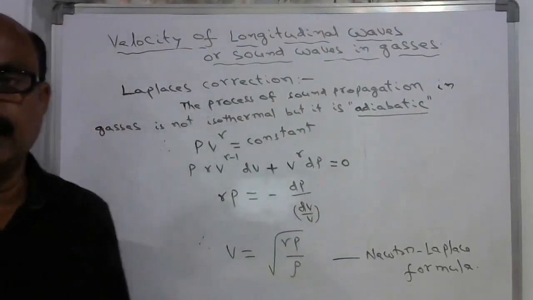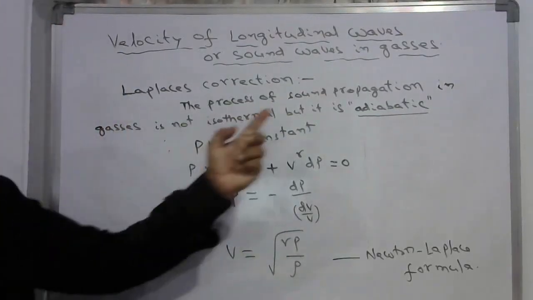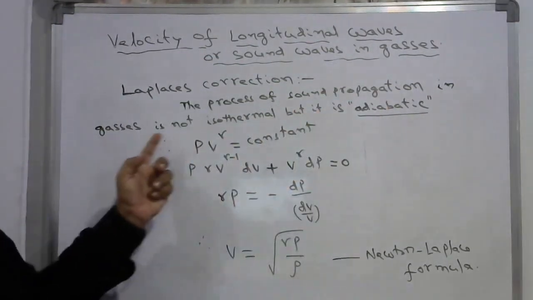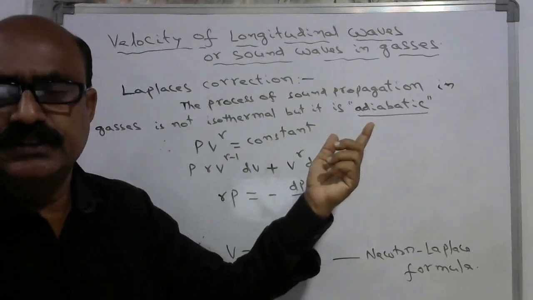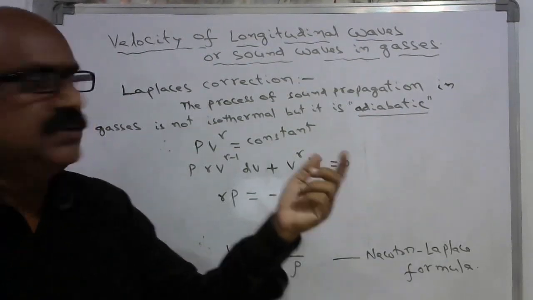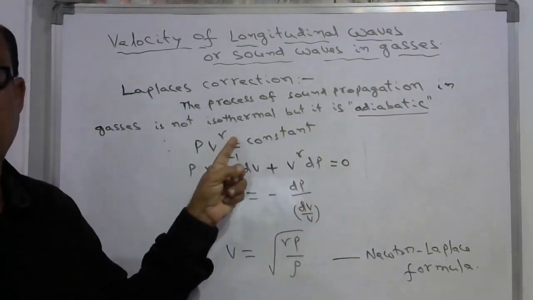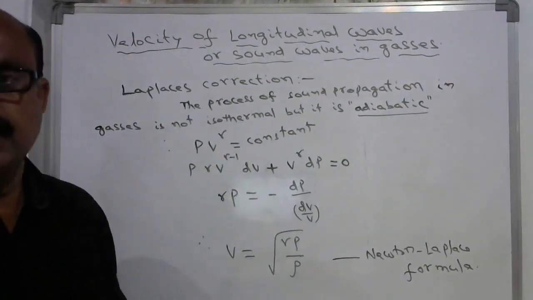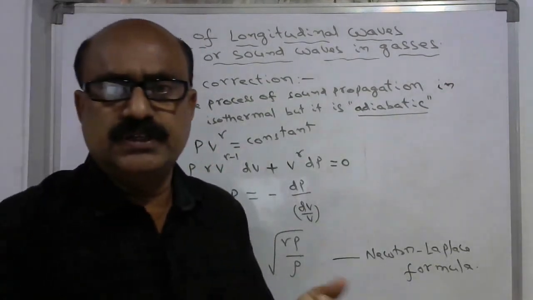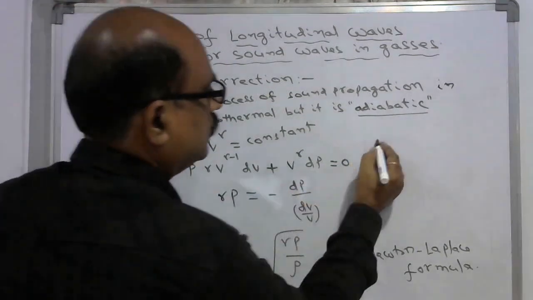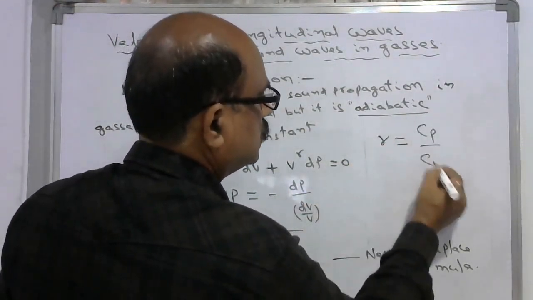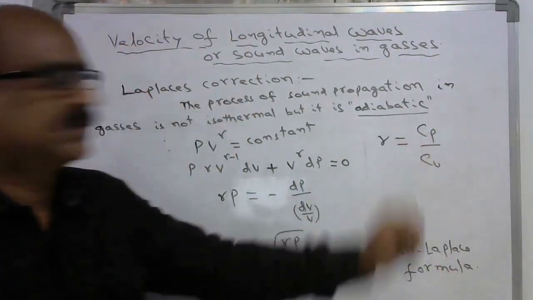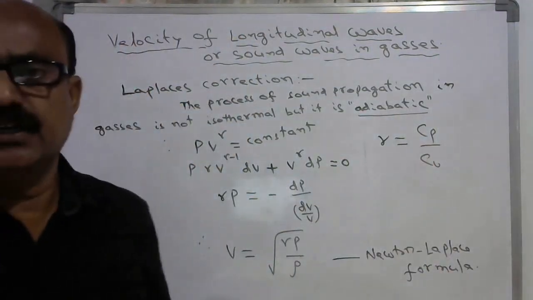According to Laplace, the process of sound propagation in gases is not isothermal, but adiabatic. In the adiabatic process, we have to consider gamma, the ratio of the specific heats. Gamma is equal to Cp by Cv, specific heat at constant pressure and specific heat at constant volume.